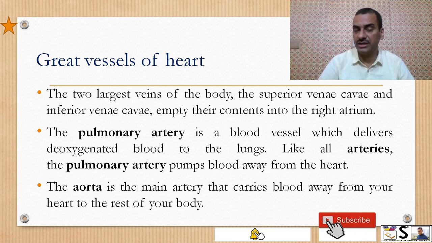Then arteries: one is the pulmonary artery, which takes blood from the heart to the lungs. Like all arteries, the pulmonary artery also carries blood away from the heart. The aorta is the main artery and carries the blood away from the heart to the rest of the body.